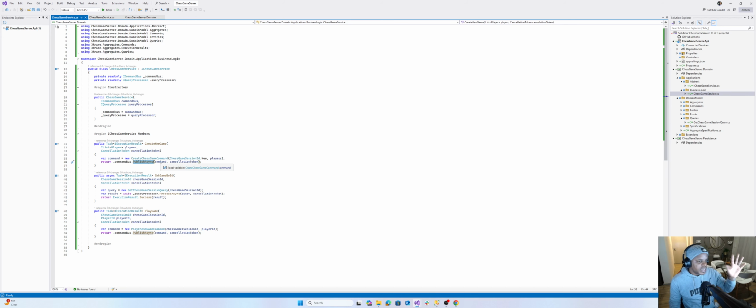Okay. Play game, same applies. We call the command that plays the game. We pass in the game ID as well as the player on which board they're playing on, and then submit to the command bus. The command bus is there to deal with commands. The query processor is there to deal with queries. Again, these concepts, I'll do a video explaining how to use this framework that I'm using behind the scenes.